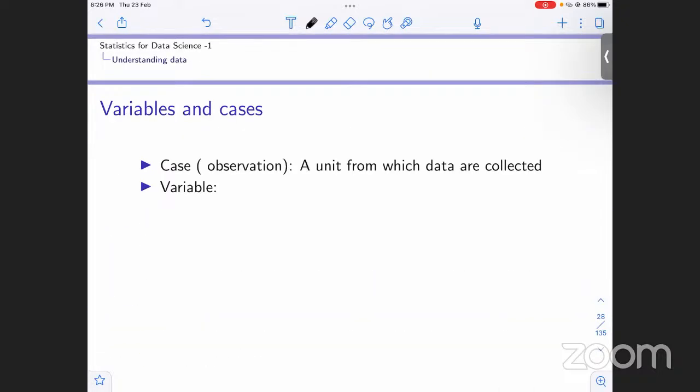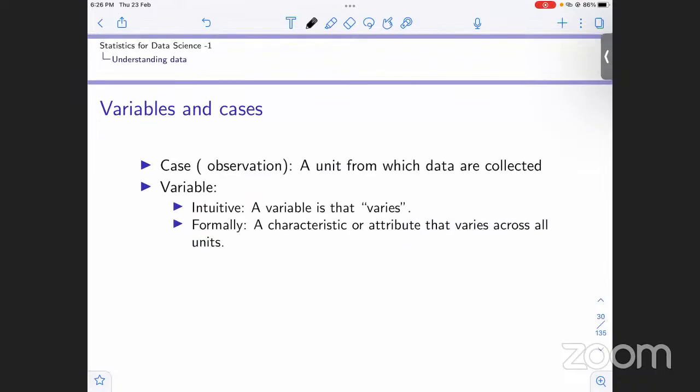Okay. Now, what a variable is, as the name suggests: in this word we can see the first four letters, 'vary'. So anything that varies. A variable is that which varies. This is the intuitive definition we can think of. Now, where does it vary? It varies across the units, the units that we have collected. Formally, a characteristic or attribute that varies across all units is called a variable, right? If it doesn't vary, then it won't be a variable.